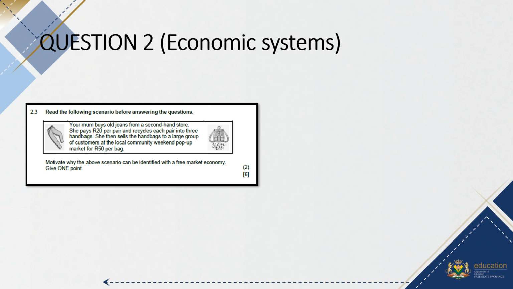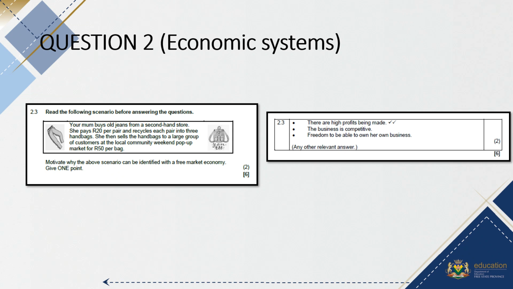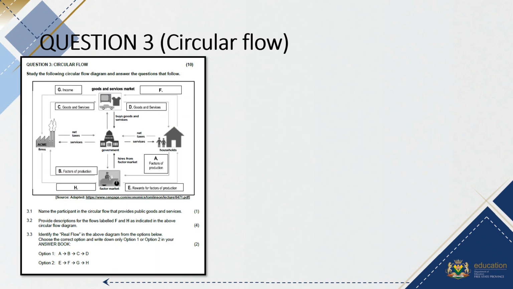give 1 answer for 2 marks, and that would be there are high profits being made, or the business is competitive, or there's freedom to be able to own their own business, or any relevant answer that shows that the learner understands that this is a free market economy. Then we came to the circular flow.